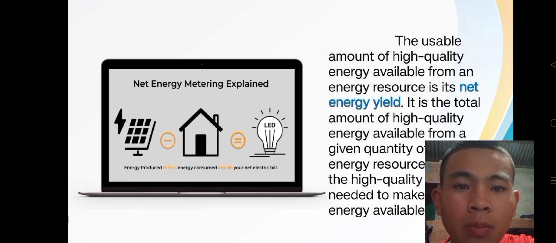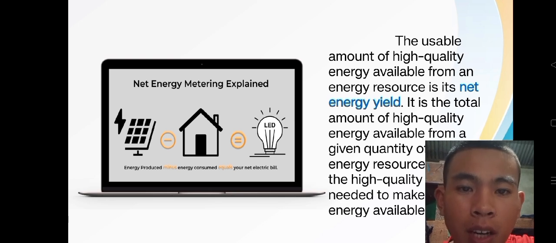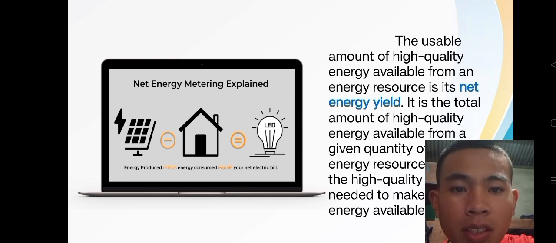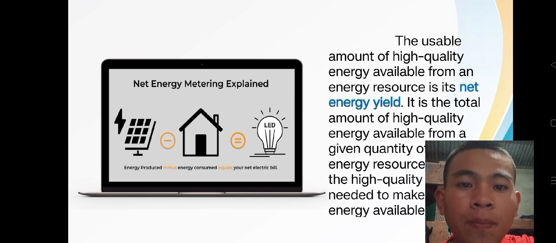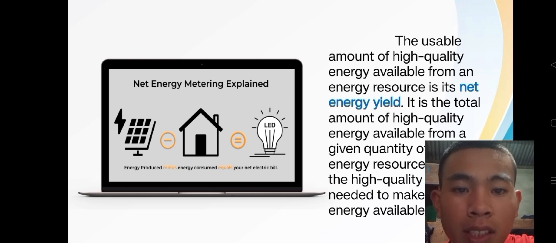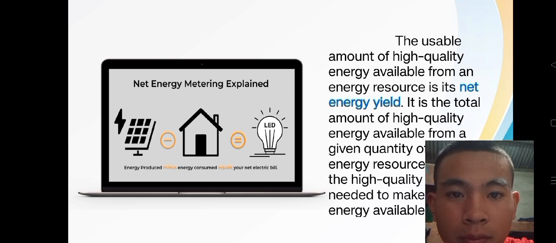The usable amount of high quality energy available from an energy resource is its net energy yield. It is the total amount of high quality energy available from a given quantity of an energy resource minus the high quality energy needed to make the energy available.